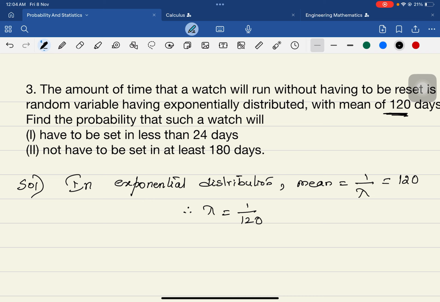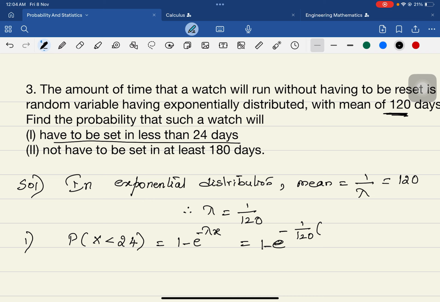Now what is your first question? The first question is that the watch has to be reset in less than 24 days. So probability of x less than 24. When it is less than, the formula in the exponential distribution is 1 minus e power minus lambda x. So that is 1 minus e power minus 1 over 120 times x, where x is 24.